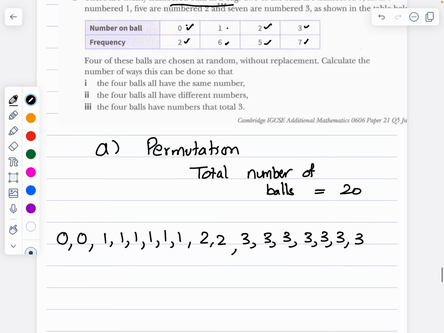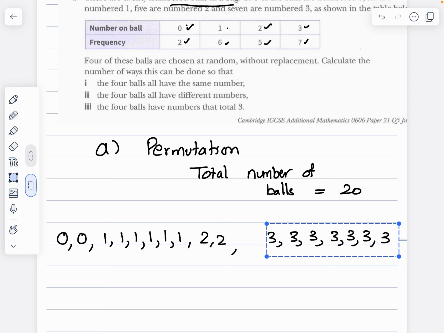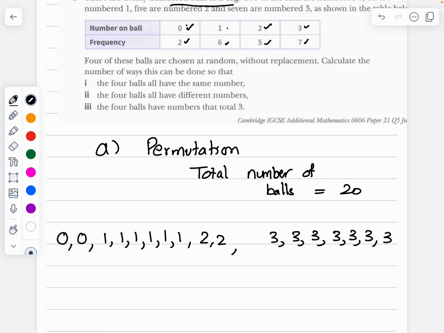Out of the 6, I have to choose any 4, or plus.